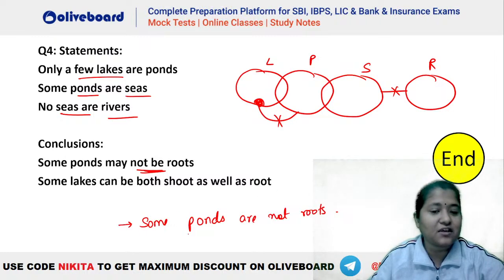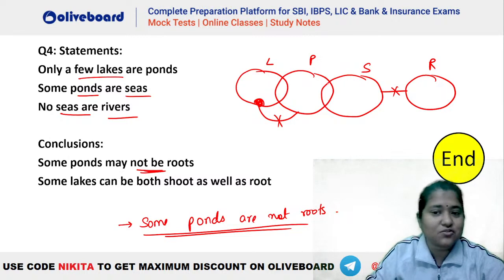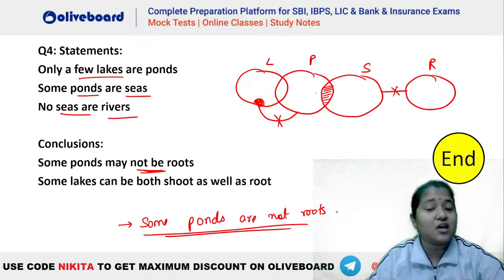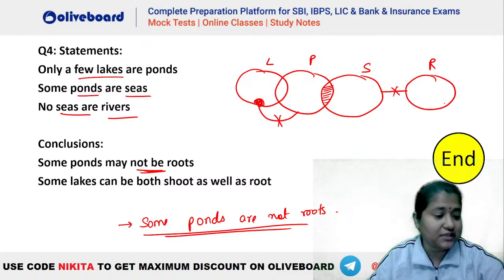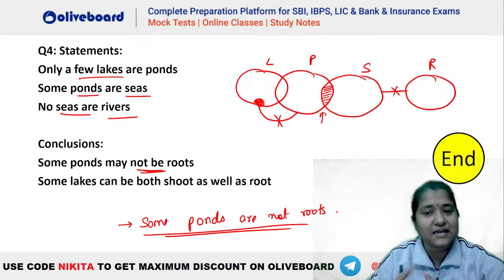Devi, very good evening. So will this be true? Some ponds are not root. You can say this is going to be definitely true. Why? Because there is a definite portion of P which is common with S, and this portion can never be a part of root, isn't it? So you can see that yes, there is a common portion between P and S which can never be a part of R. That means this is definitely true. Some not is a definite conclusion here.